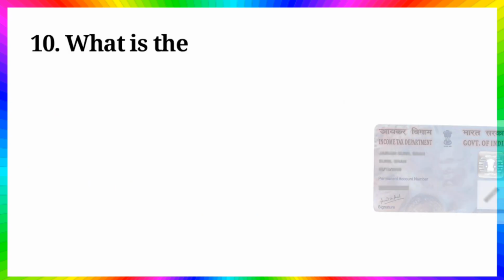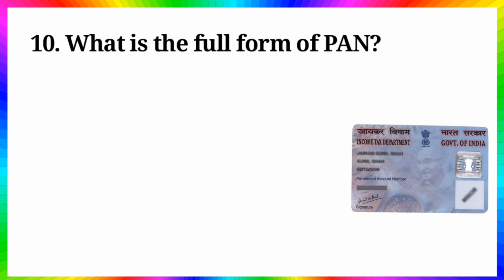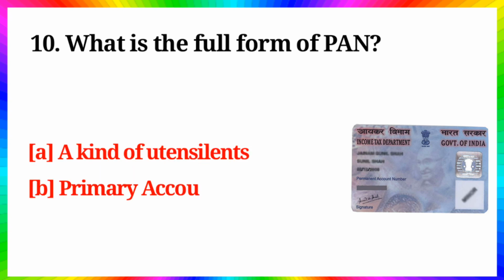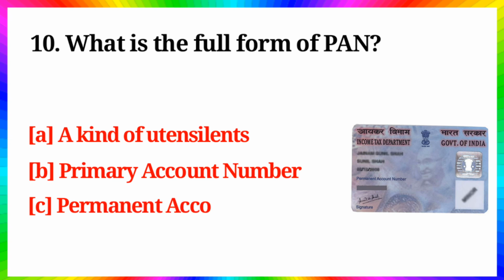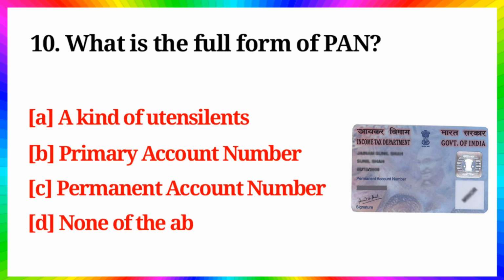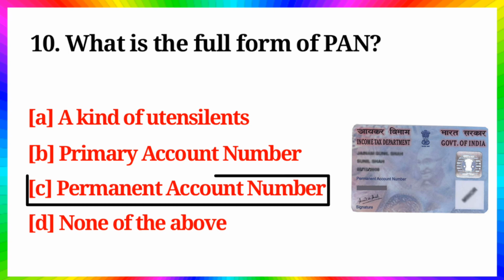Question number 10. What is the full form of PAN? Option A. Kind of utensil. B. Primary account number. C. Permanent account number. D. None of the above. Answer is option C. Permanent account number.